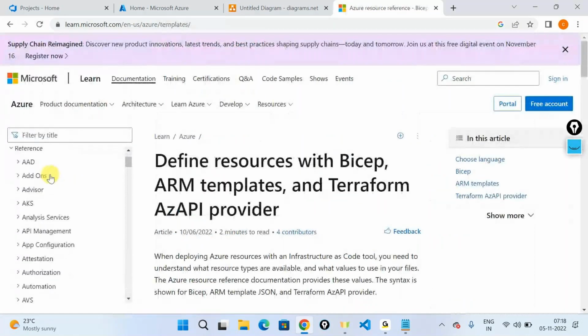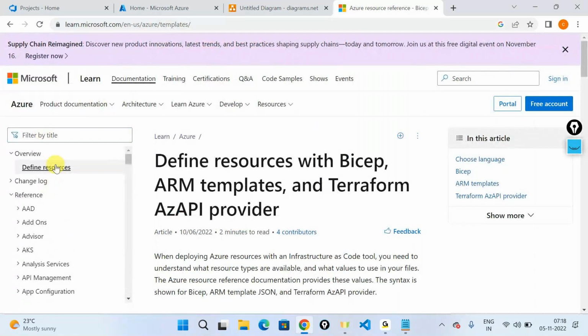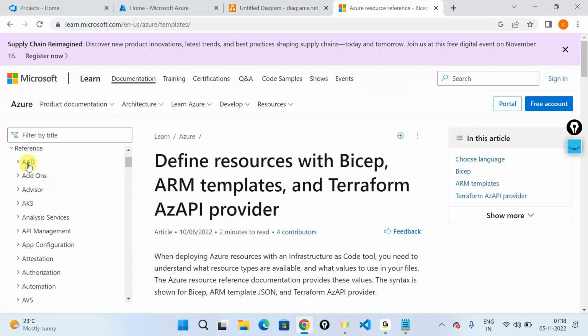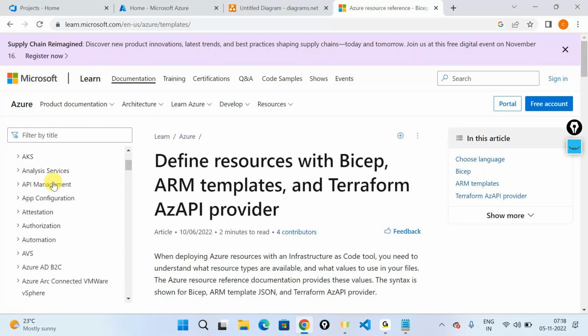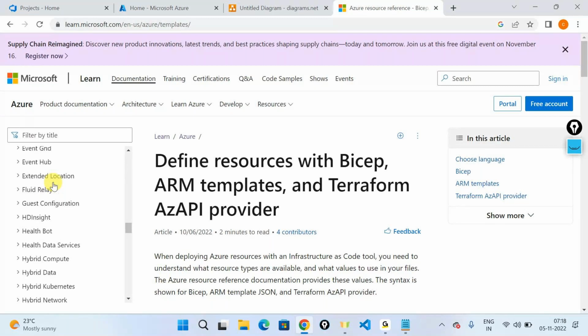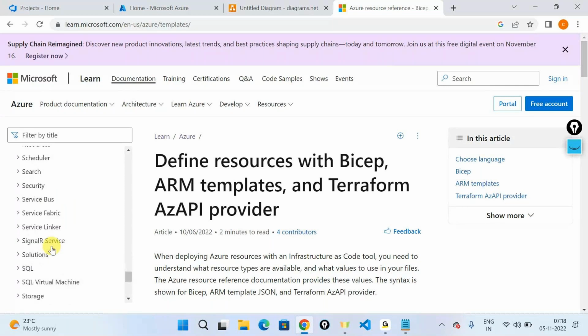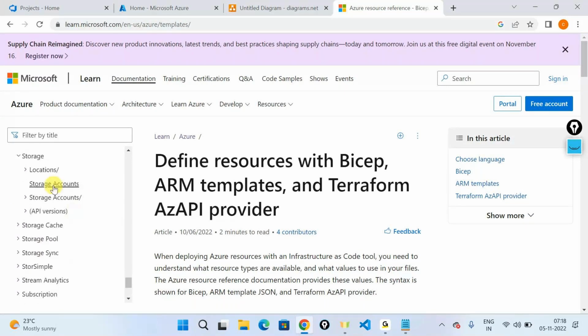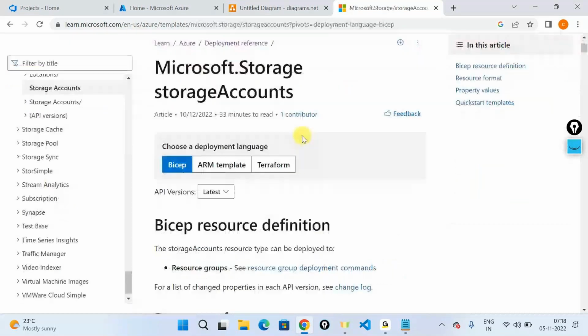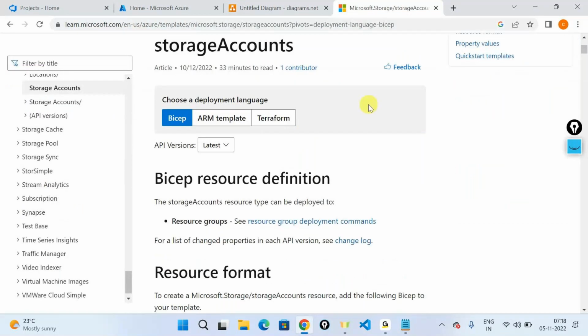If I click on template reference and scroll down, all the objects that are there in Azure, like Azure Active Directory or Azure Kubernetes Service, are listed. You have multiple things like storage accounts. Let's go to storage services, storage accounts, and it's going to give you multiple options. It's telling you to choose your deployment language. You have something called Azure Bicep that is recently coming up, but let's stick to ARM.